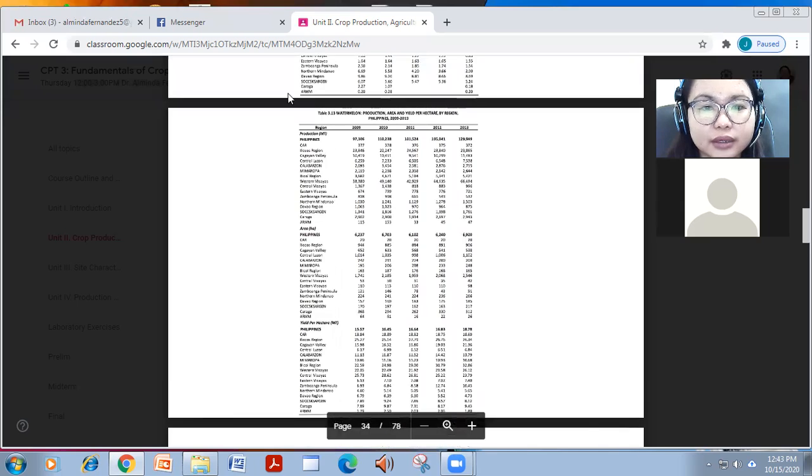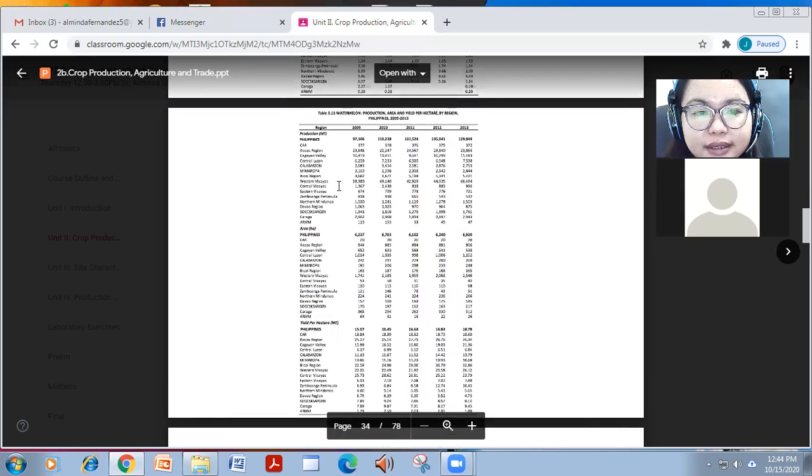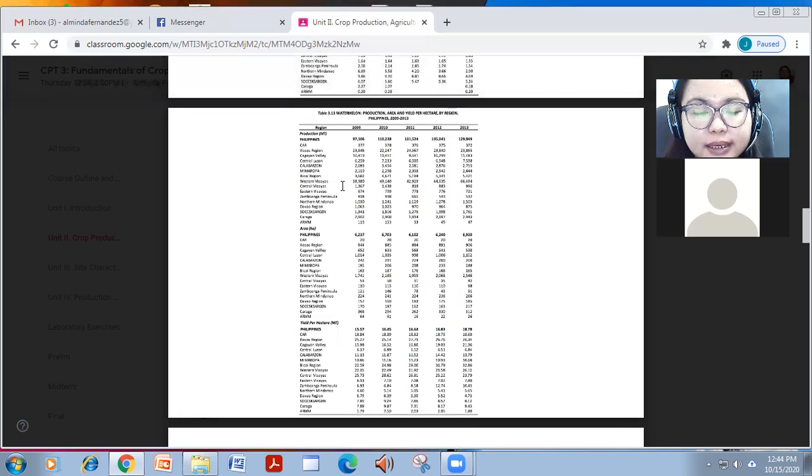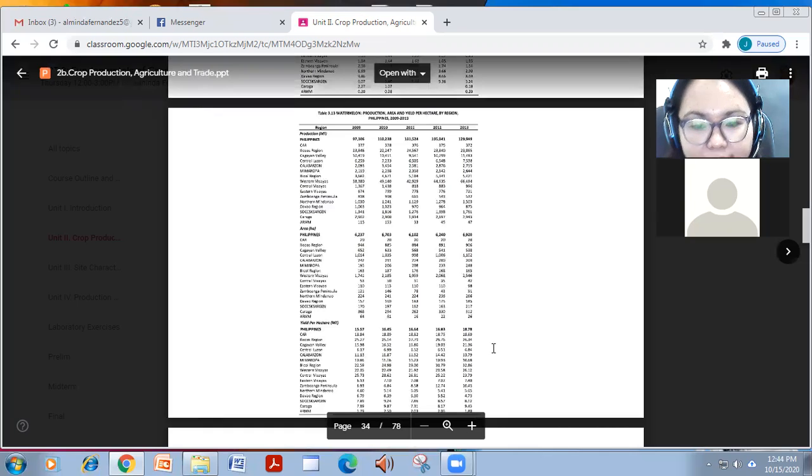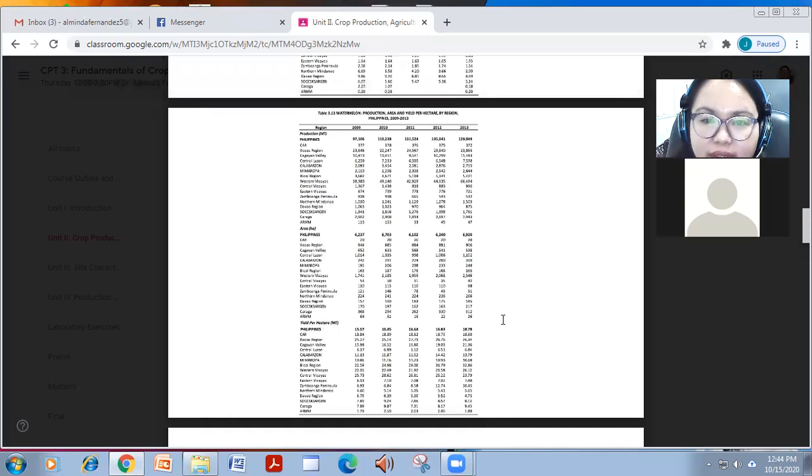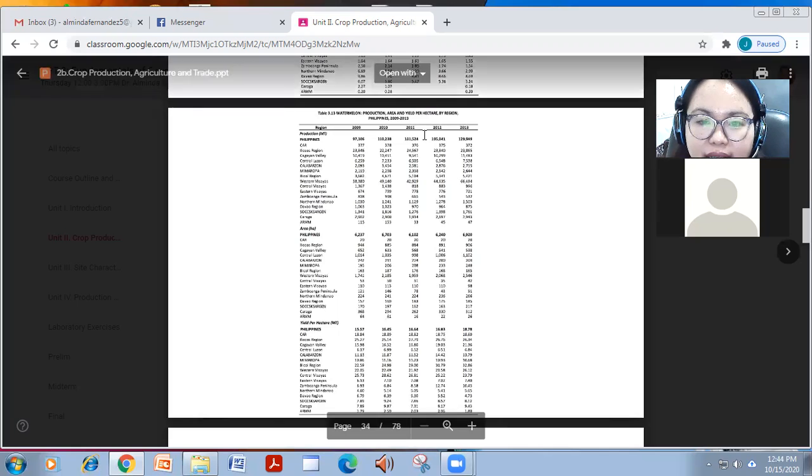For watermelon, you can see that Western Visayas is the top producer in terms of volume, but in terms of area, both Calabarzon and Western Visayas, and it has 18.78. So as you can see, it has increased its production.